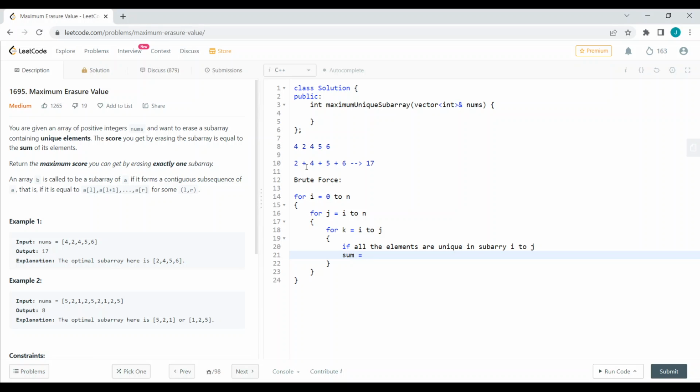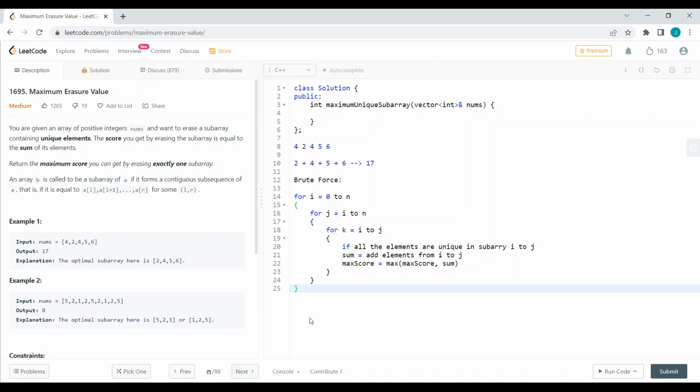Then sum equals the sum of elements from i to j, and we can update our maximum score: max of max score comma sum. By this we can do this problem.